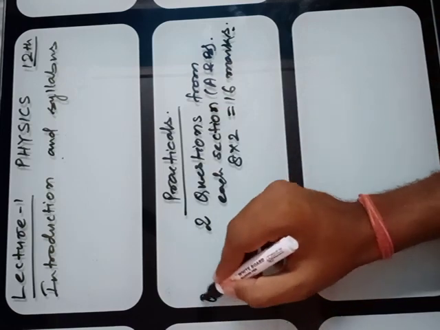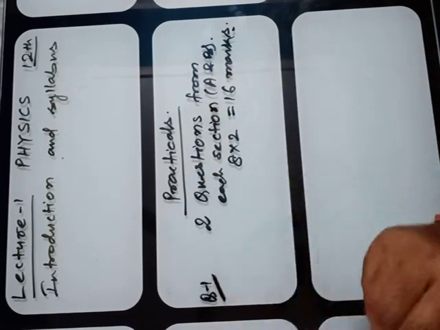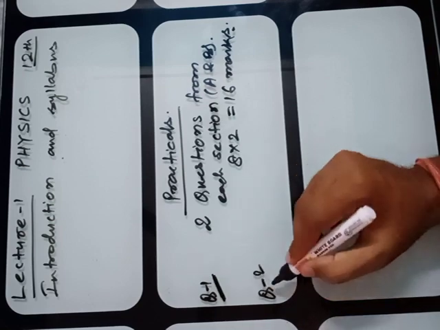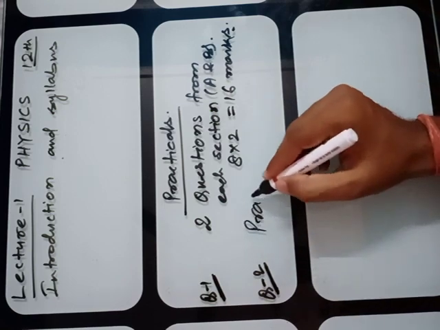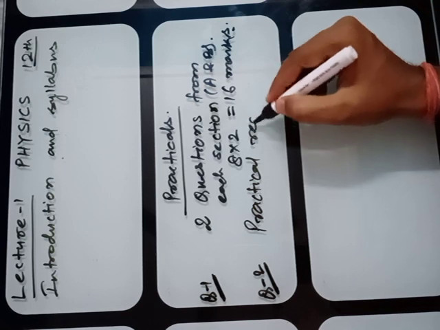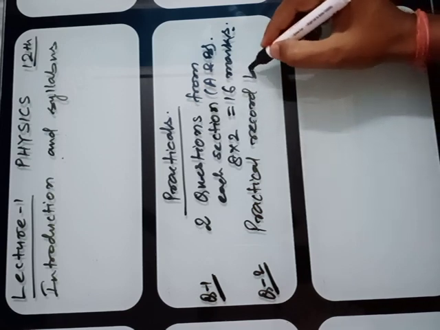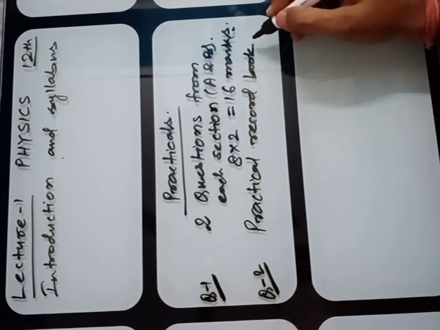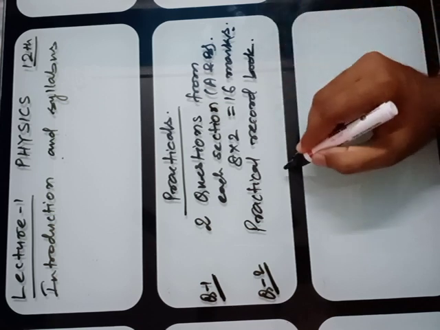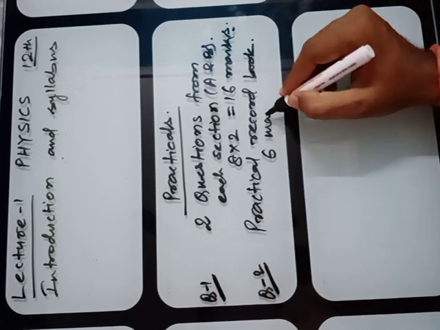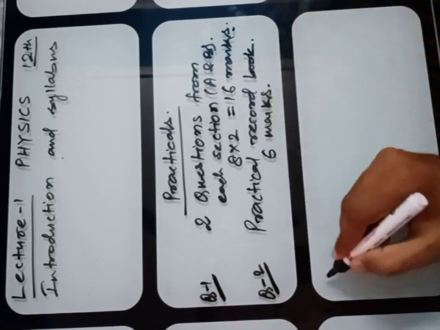This will be written as question number 1 in your exam. Now question number 2 will be the practical record book. Through the entire session you have to perform the experiments in your lab, and you have to record them in the practical record book. You will get 6 marks for this practical record book.